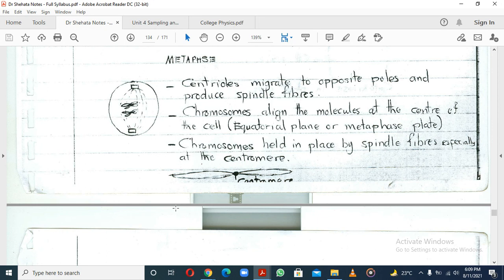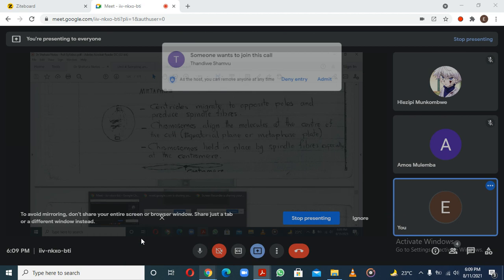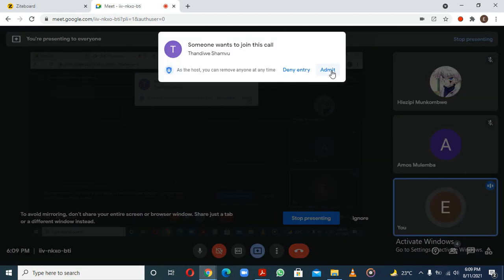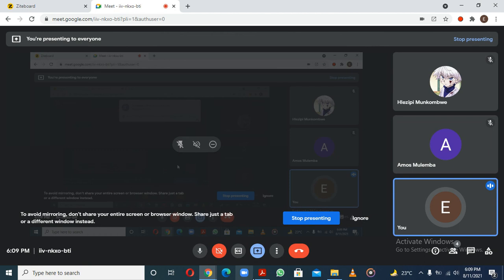And they are going to hold the chromosomes by the centromere. Why is it important to hold at the centromere? Because we can think of the centromere as something strong and something reliable.